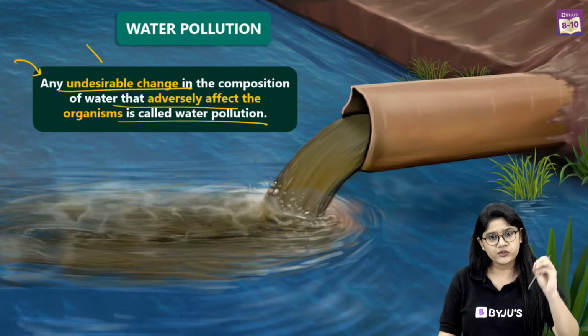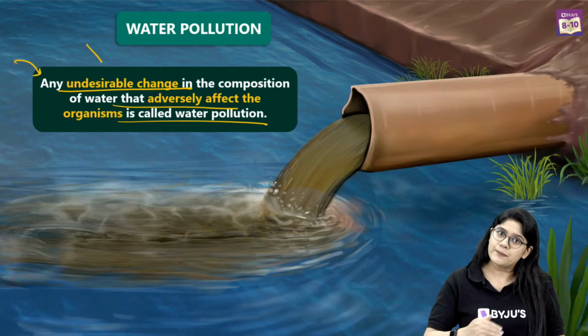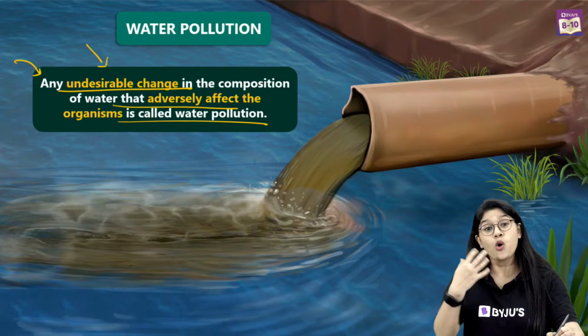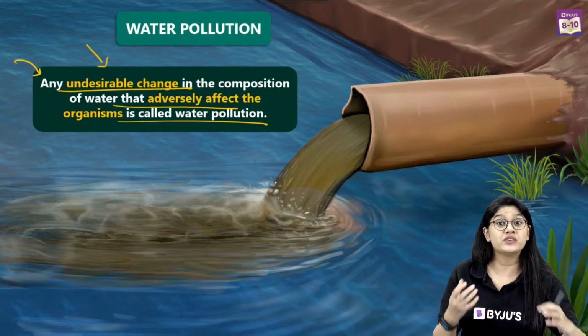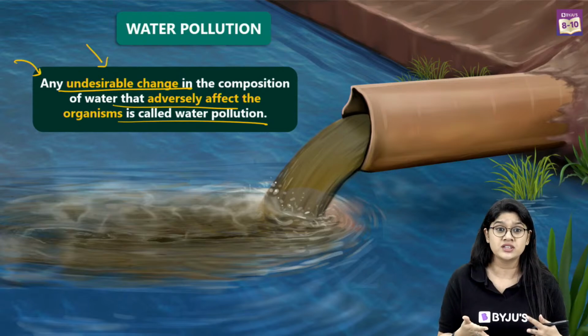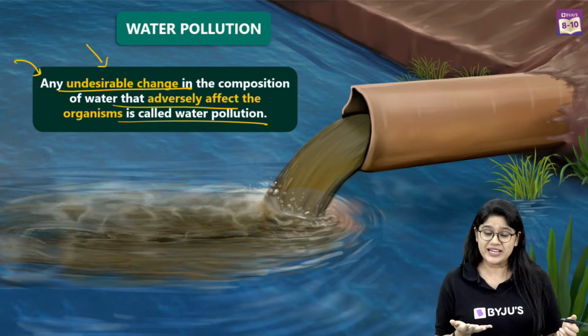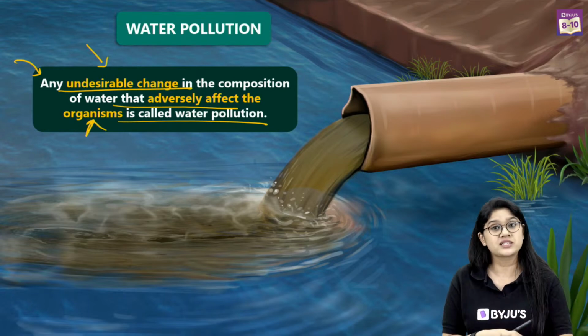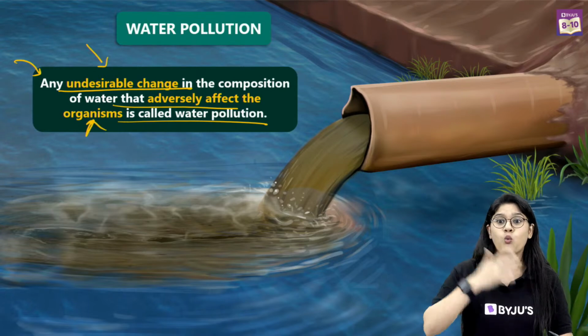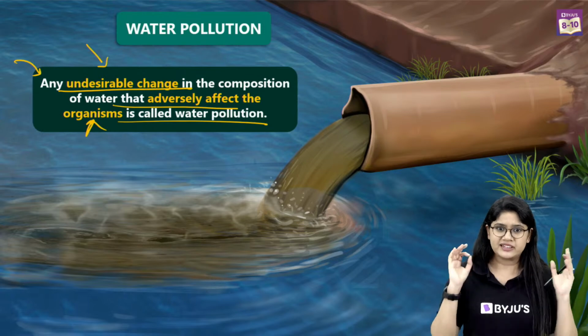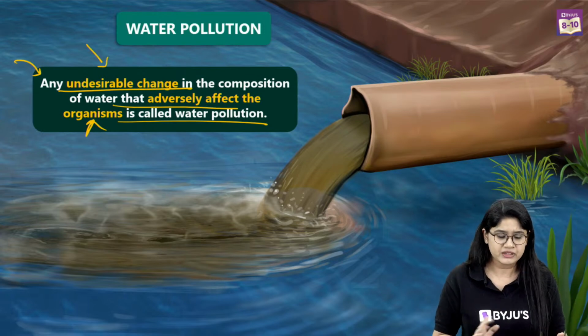We start dumping waste into it. What will happen gradually? The quality of the water will be changing. We'll see some of the undesirable change that we don't want to see in the water, right? And it will be affecting the organisms, and of course that we call water pollution. Simple. The definition is really very simple, right?